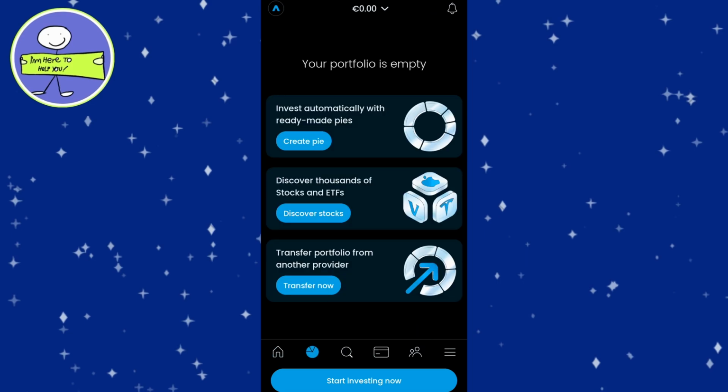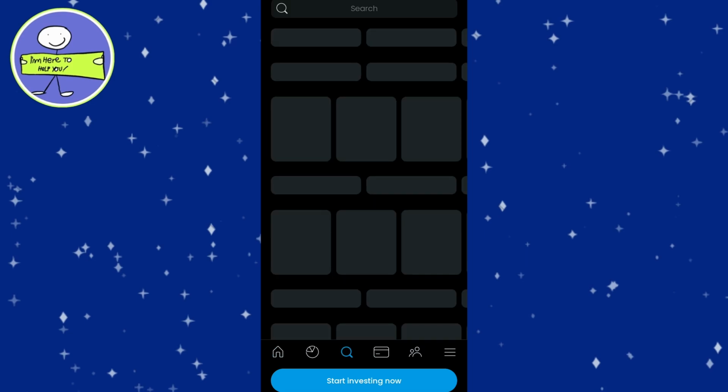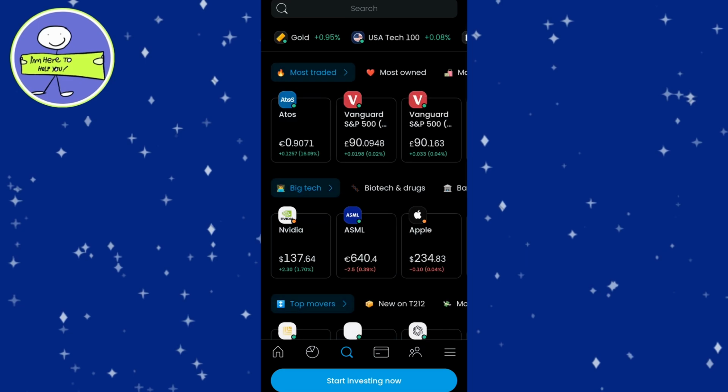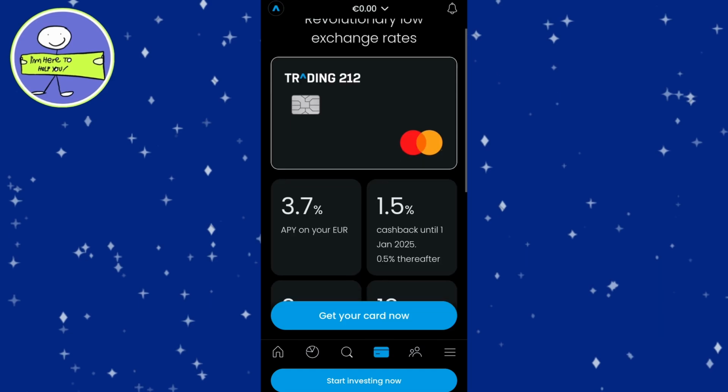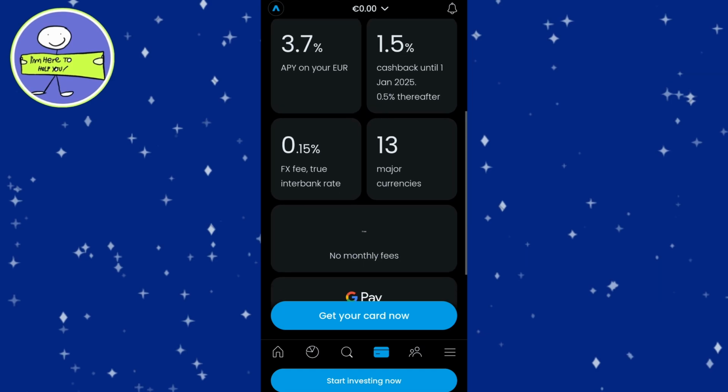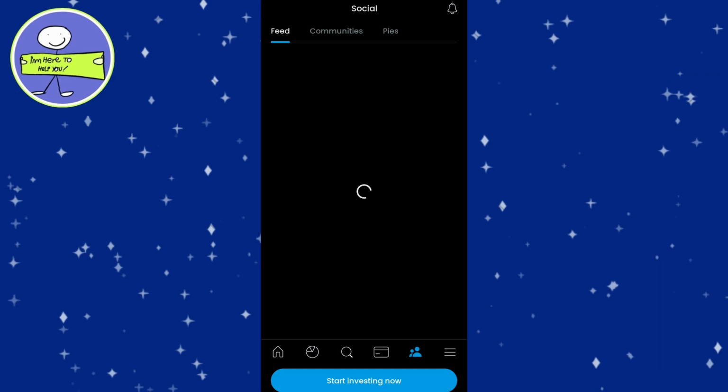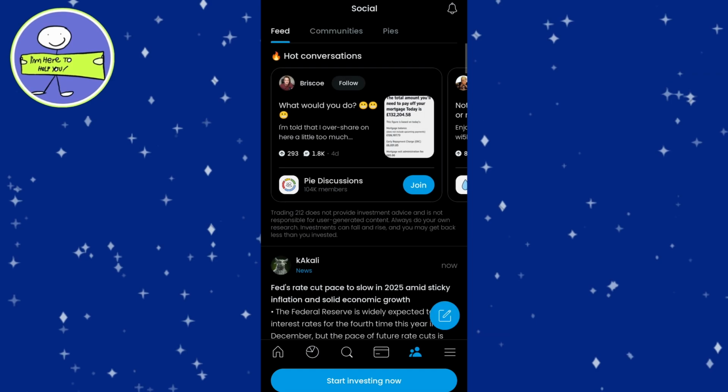Once your account is set up and your identity has been verified, you'll be ready to fund your account. You can link your bank account or use another payment method, depending on the platform's options. After depositing your initial funds, you're ready to dive into the world of investments. Whether you're interested in stocks, ETFs, or other assets, everything you need will be accessible from your dashboard.